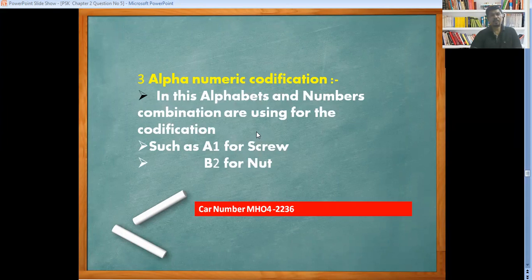Now let us go for the third one, alphanumerical codification. Under this method, alphabets as well as numbers are used in combination for the codification, such as A1 for a screw, B2 for nut. We have also seen certain items in society with alphanumerical codification. Look at the car number. Whatever vehicles we have, two-wheeler, four-wheeler, everywhere we have seen the alphanumerical codification. Look at the MH Maharashtra 042236.